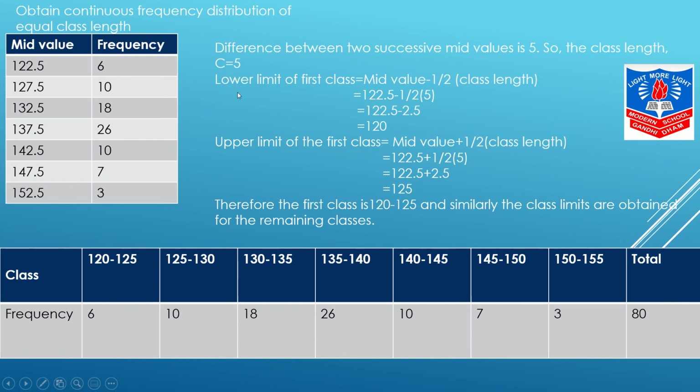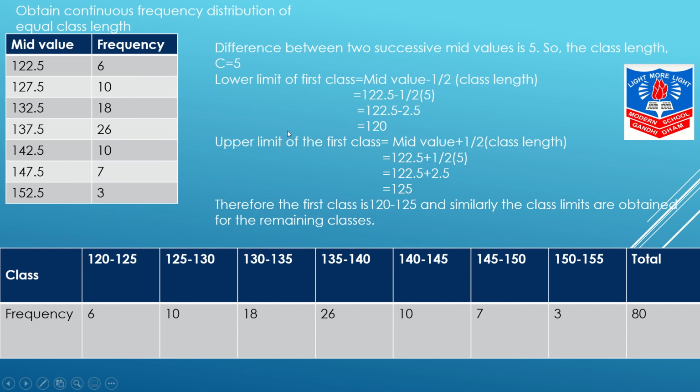Now formula. Lower limit of first class equals to mid value minus 1 by 2 into class length. So, it is 122.5 minus 1 upon 2 multiply by 5. So, I'll get 122.5 minus 2.5 equals to 120.